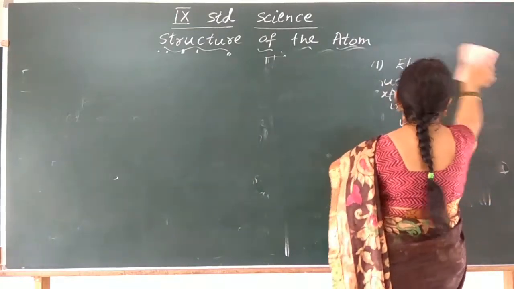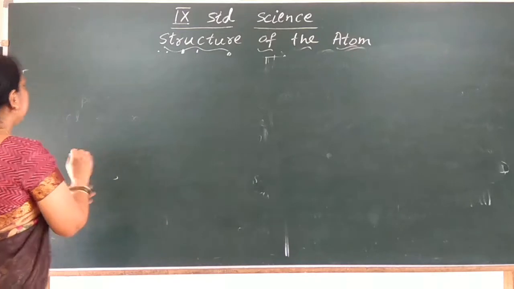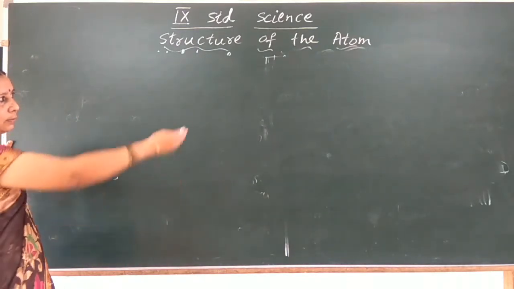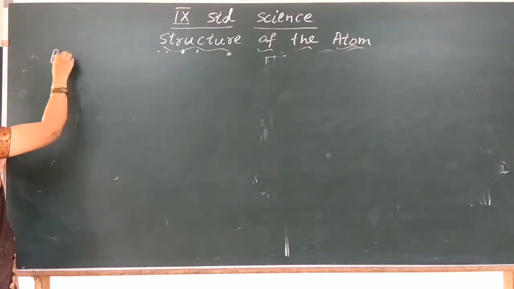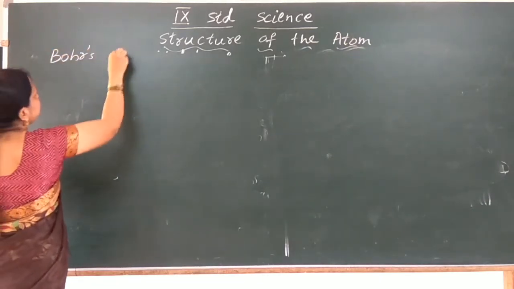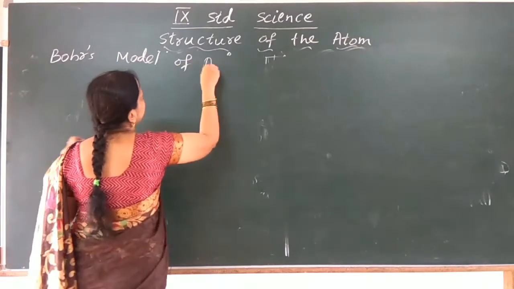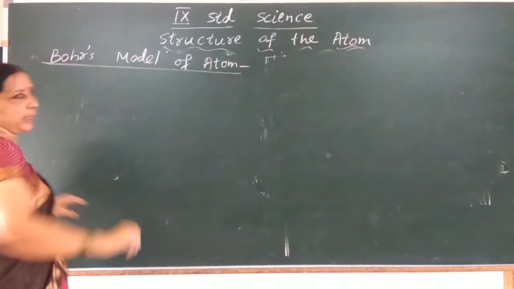Niels Bohr proposed his model of atom in order to overcome the objections raised against Rutherford's model of atom. What are the postulates of Bohr's model?